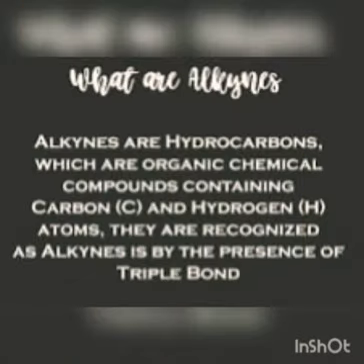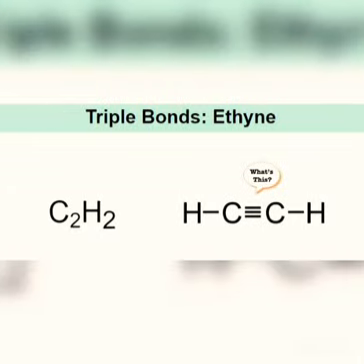The second type of unsaturated hydrocarbon is alkynes. Alkynes are organic chemical compounds containing carbon and hydrogen atoms, recognized by the presence of a triple bond. An example of an alkyne is ethyne, which consists of a triple bond between two carbon atoms.